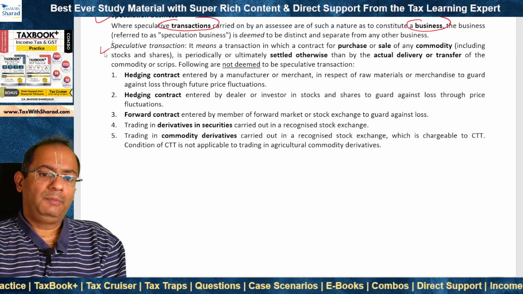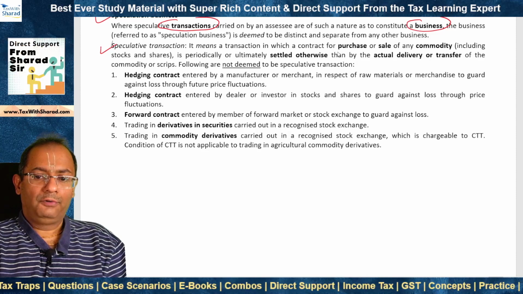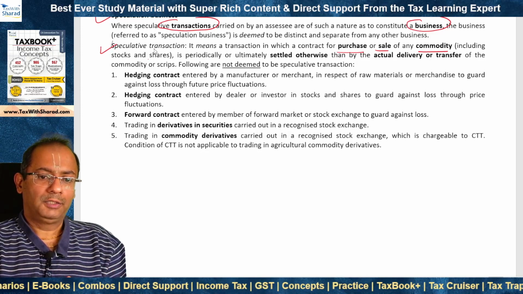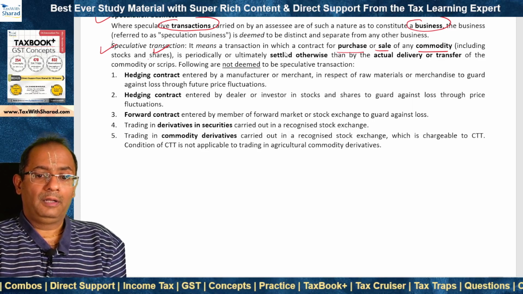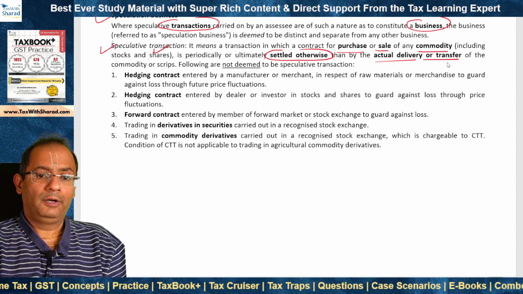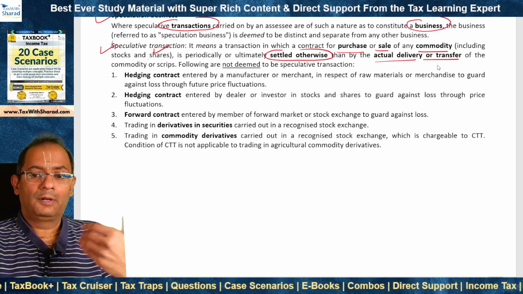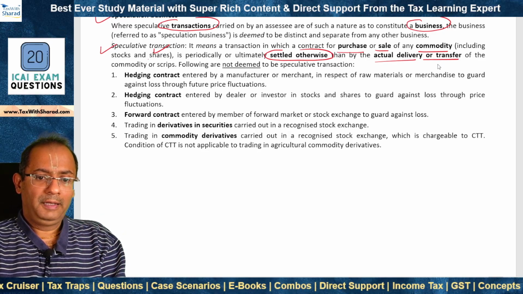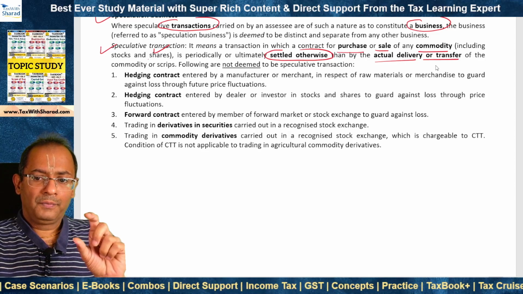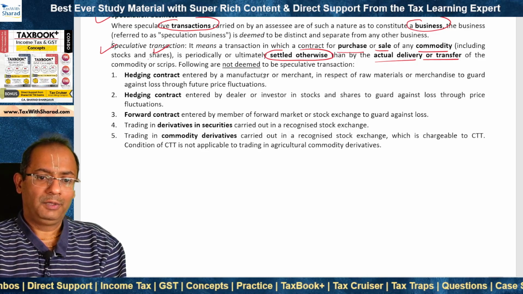So the question is, what is the meaning of speculative transaction? It means a transaction in which a contract for purchase or sale of any commodity, this includes stocks and shares as well, is periodically or ultimately settled otherwise than by the actual delivery or transfer of the commodity or scrip. So the contract is settled, but there is no actual delivery or transfer of the commodity or scrips, right? For example, day trading in shares. So without the actual transfer or delivery of shares, the contract are settled and therefore they are categorized as speculative transactions.